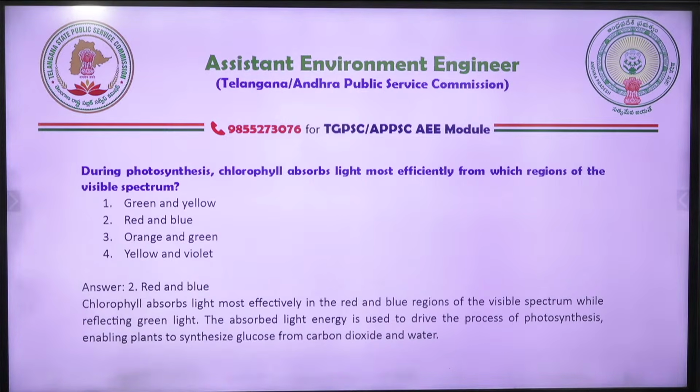Okay, red and blue. So remember it. Chlorophyll absorbs light effectively in red and blue region. Remember it.